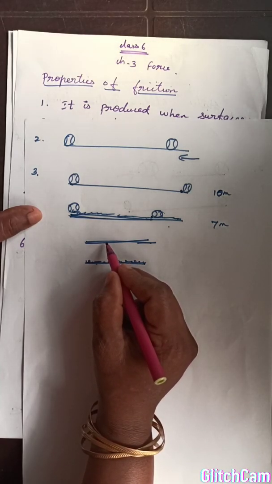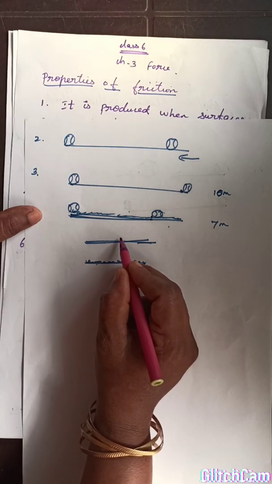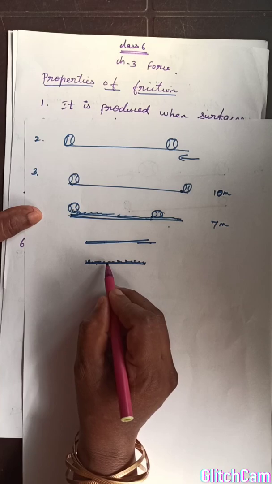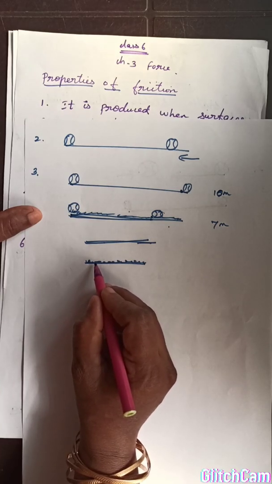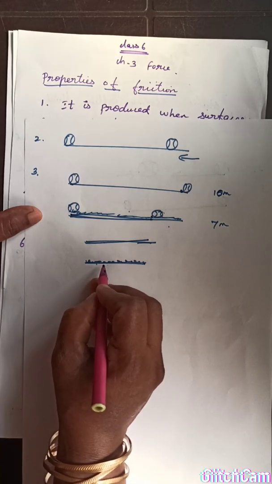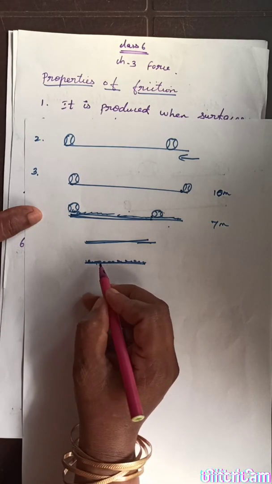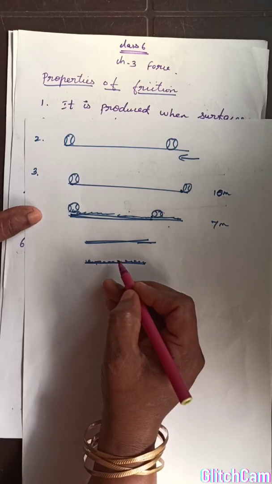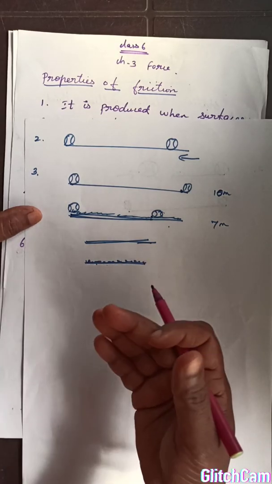Because the friction is very less, so it is very easy to ride your bicycle. You are able to enjoy your riding. But if you choose this road, you have to waste your energy to overcome the friction given by these irregular surfaces. Because of the rough surface, they are giving more friction. So you have to overcome that friction. You have to waste more of your energy.